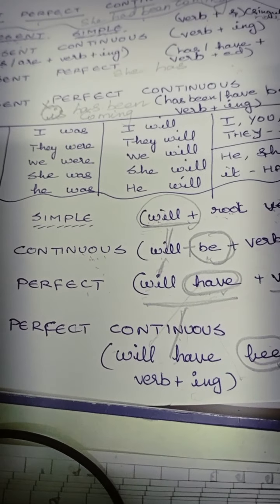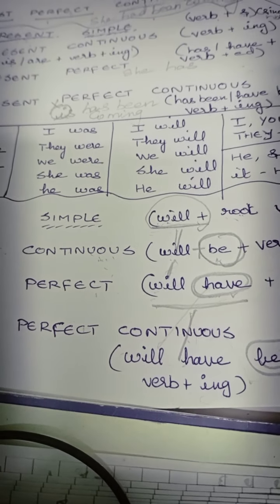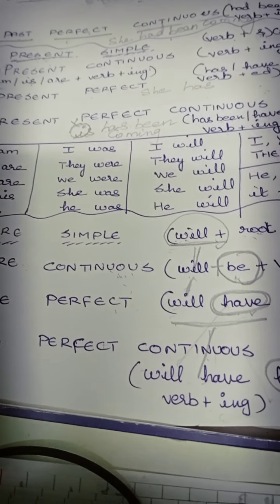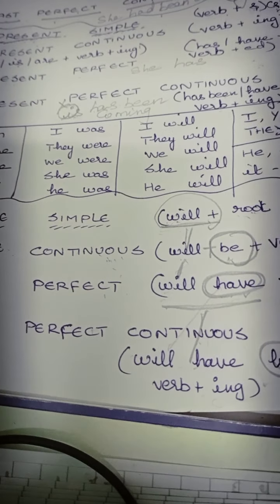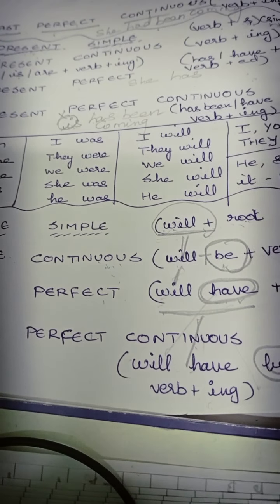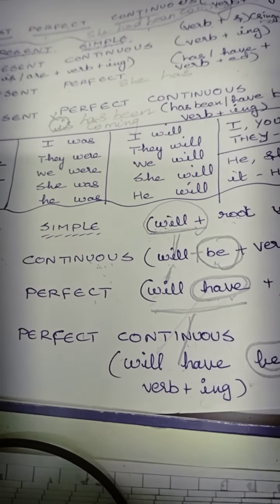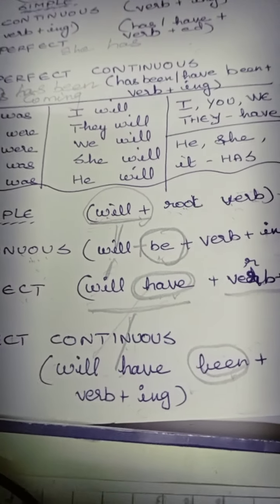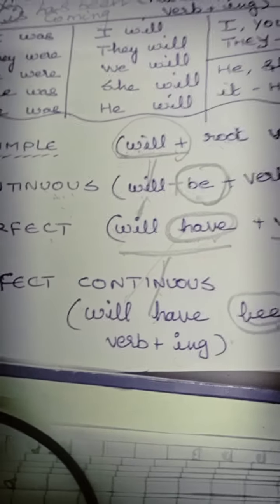The has will come only in the present. Remember that in present only we have has and have, not in future, and in past we have only had. I had written, they had written, she had written. In present tense you will be having she has written, I have written. And in future, for everyone, we will just be having only will have. Remember this, children? And this is what for today's thing.